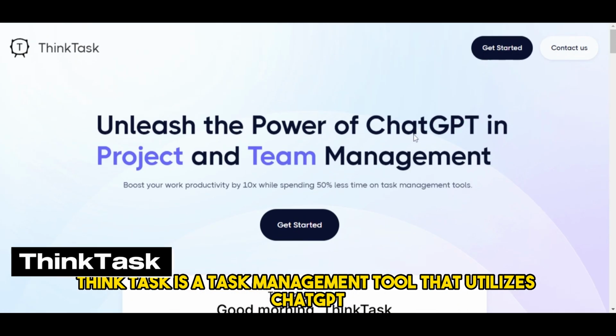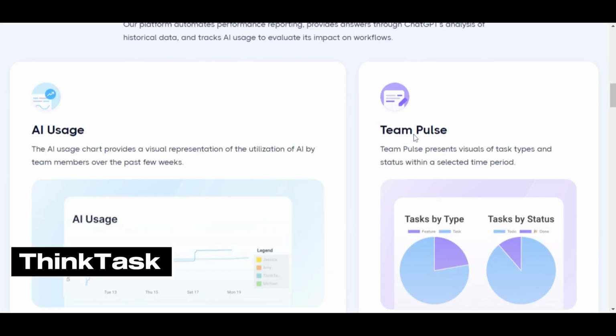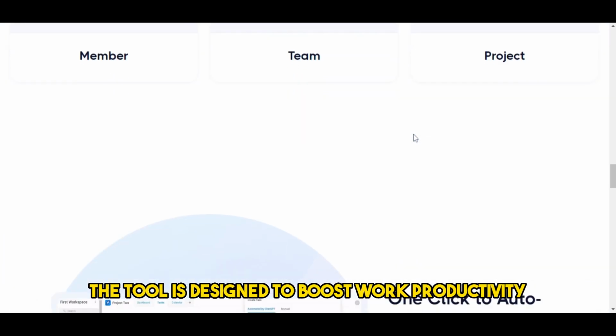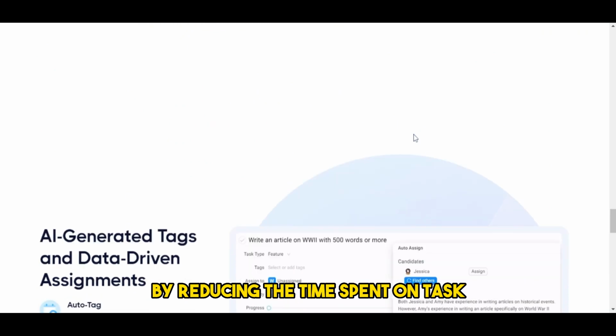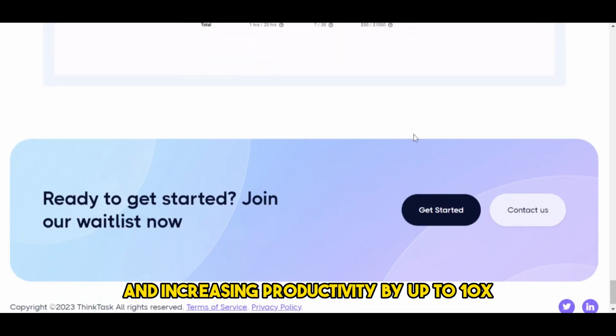ThinkTask is a task management tool that utilizes ChatGPT to automate task creation, organization, and assignment. The tool is designed to boost work productivity by reducing the time spent on task management tools by 50% and increasing productivity by up to 10 times.